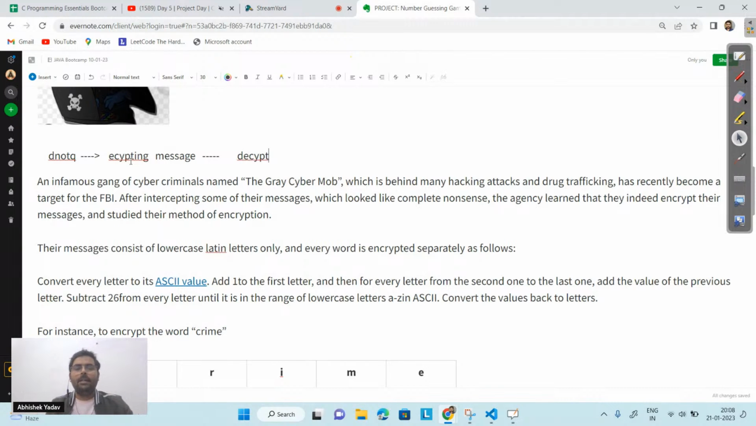The FBI people got the idea of how they are encrypting the message. So they asked a software engineer, hey, please come, we have this message, DNO2Q, and they are using some encryption technique. You have to decrypt this message. We will tell you what steps they follow to encrypt the message. So this is the second project, where I am given an encrypted message and I have to decrypt it.